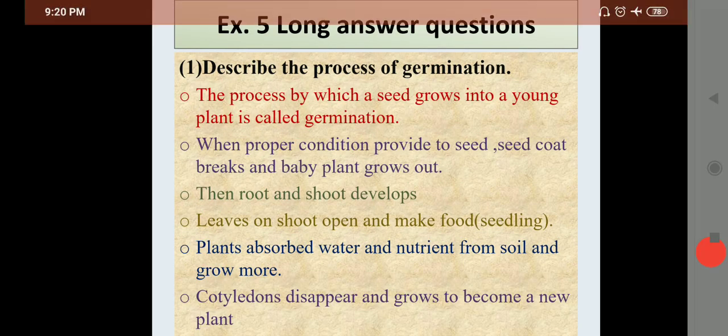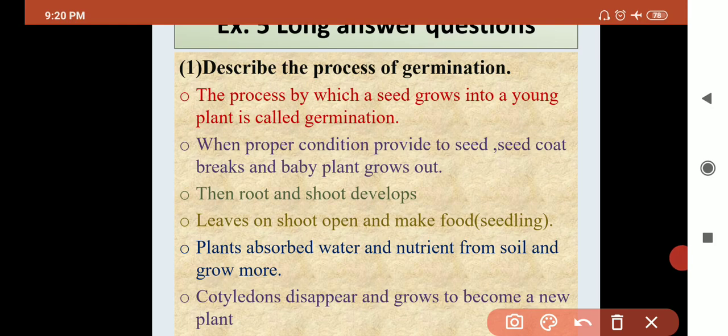Okay, long answer, germination. Describe the process of germination. What is the first condition? Proper conditions are provided like water, air and nutrients. Second is root and shoot get developed. Third is leaves on the shoot open and make food. Fifth is plant absorbs the water and nutrients from the soil. And last final point is cotyledon will disappear and new plant grows.